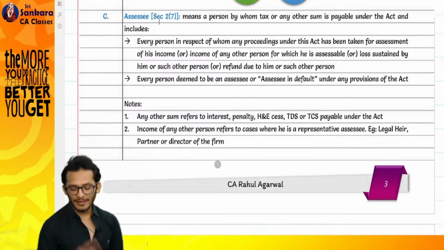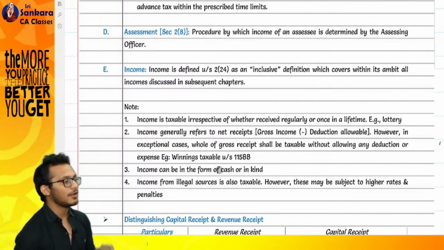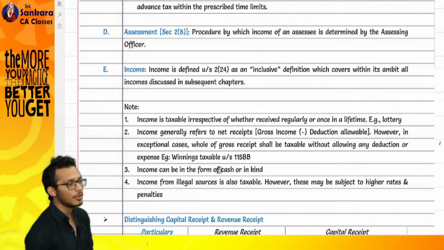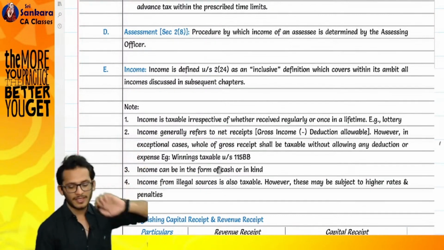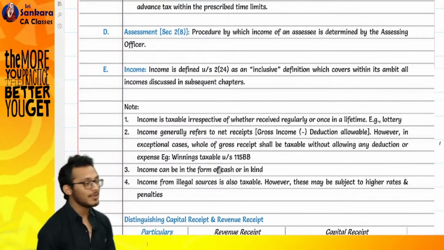Read the definition at home, you will understand it better. Assessment is what? See, if you are an assessee, the assessing officer will do on you what? Assessment. So it reads assessment. Assessment means the procedure by which an assessee's income is determined. What do you mean by assessing officer?